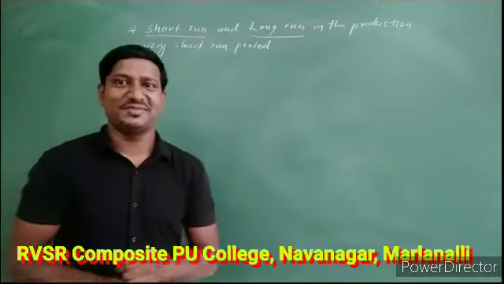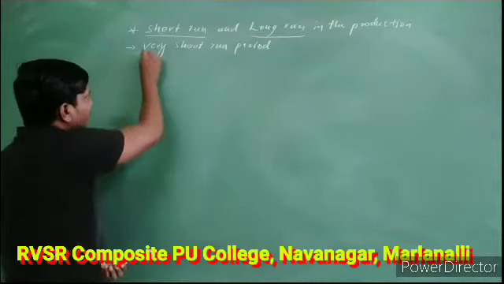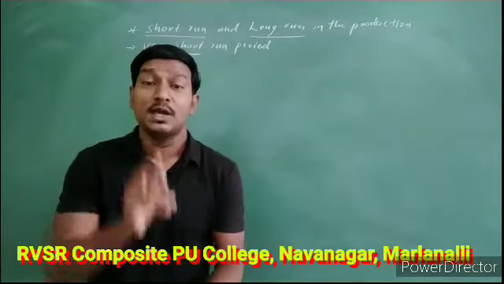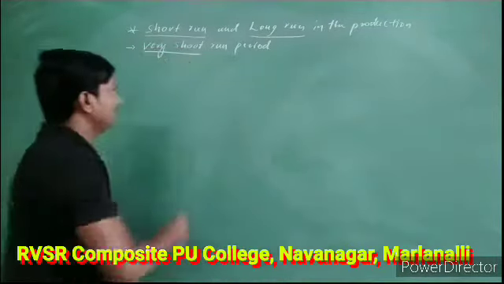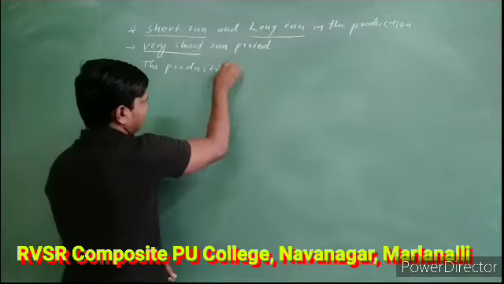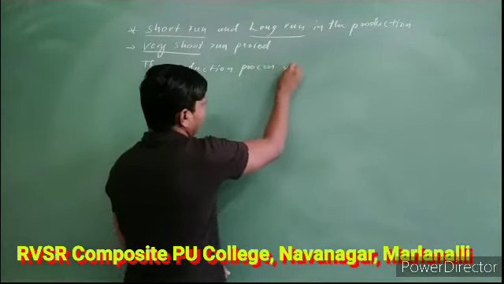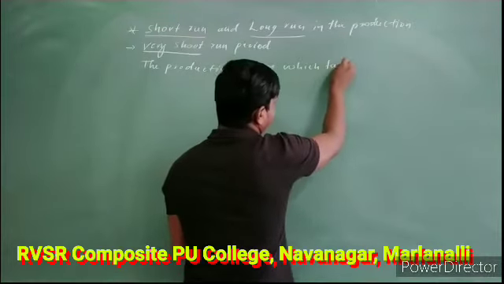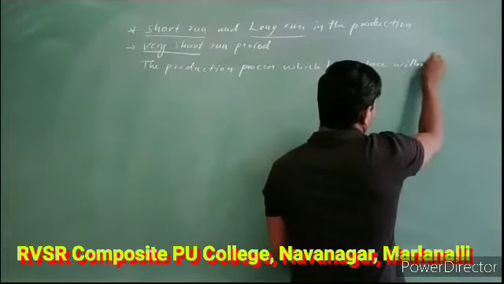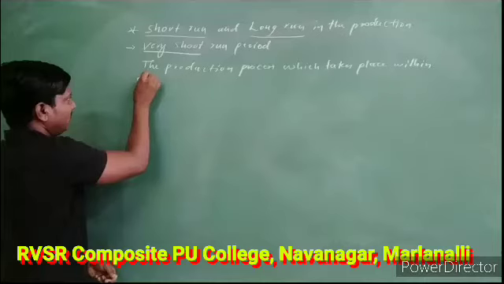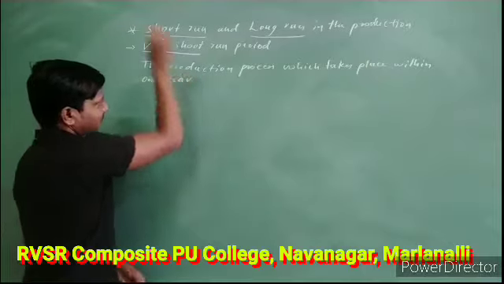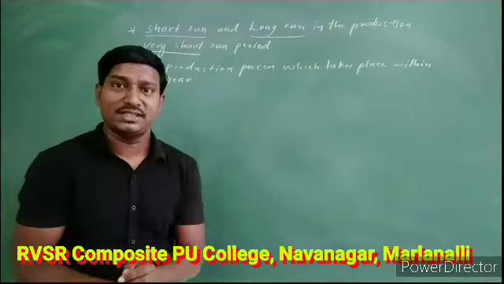What do you mean by very short run period? Friends, very short run indicates that the production process takes place within a year, within 1 year.